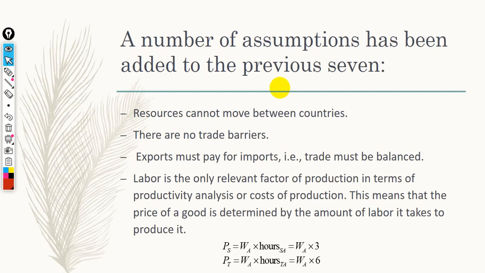Returning back to our 7 assumptions in case of general equilibrium, in case of autarky, Adam Smith adds 5 more assumptions so that in case of classical trade theory, the total number of assumptions of this theory is 12, 7 plus 5.